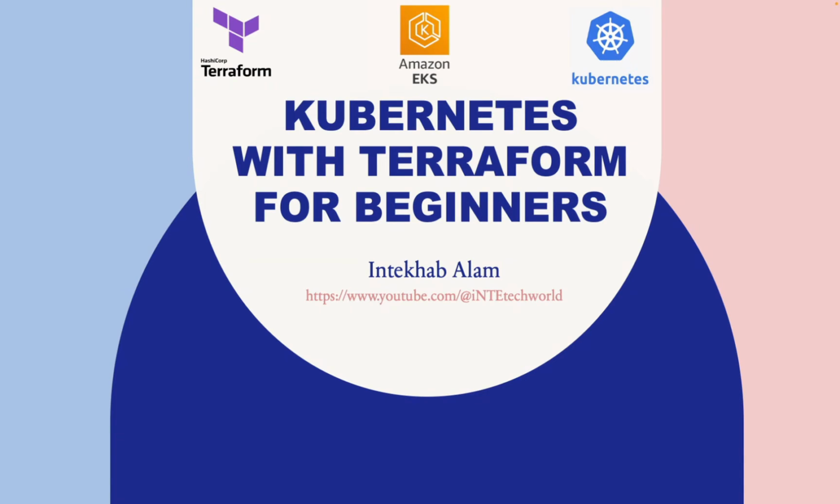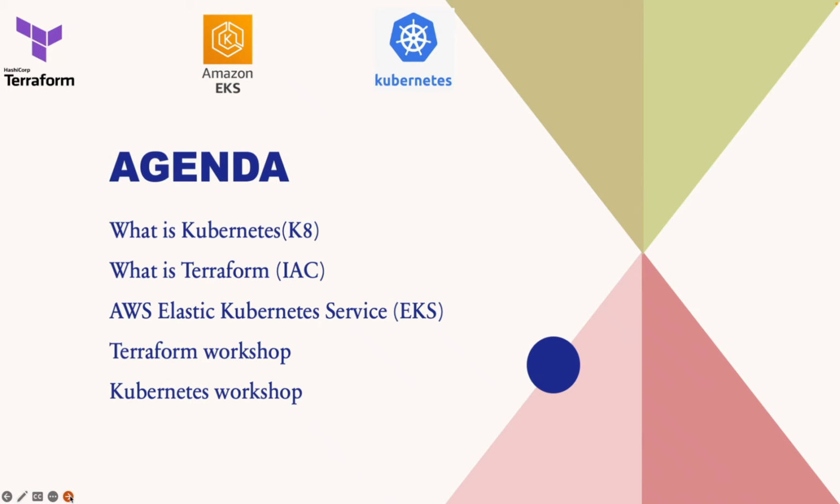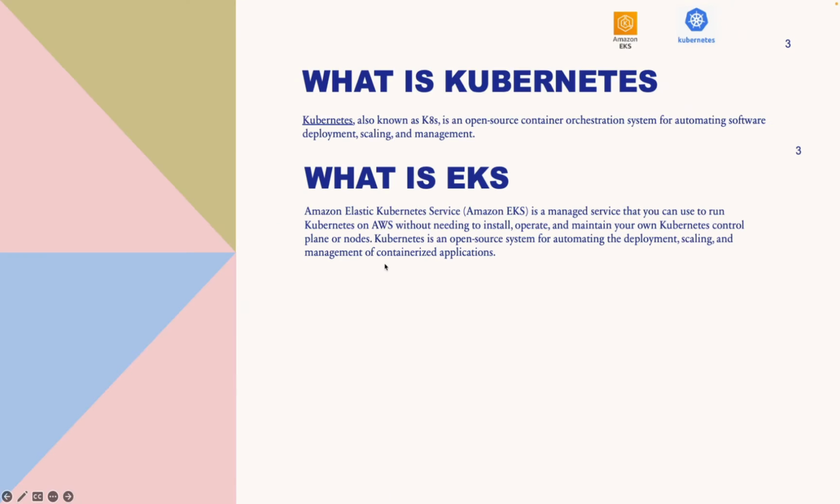on Kubernetes with Terraform. Today's agenda is what is Kubernetes, which is also called K8 in short. Then we're going to discuss what is Terraform, which is an infrastructure as code tool. Then we'll talk about Elastic Kubernetes Service, which is a managed Kubernetes service provided by AWS. And then we'll do a hands-on lab on Terraform with Kubernetes. So first, let's see what is Kubernetes.